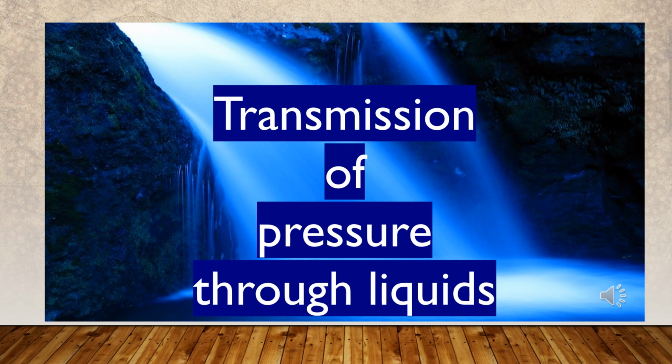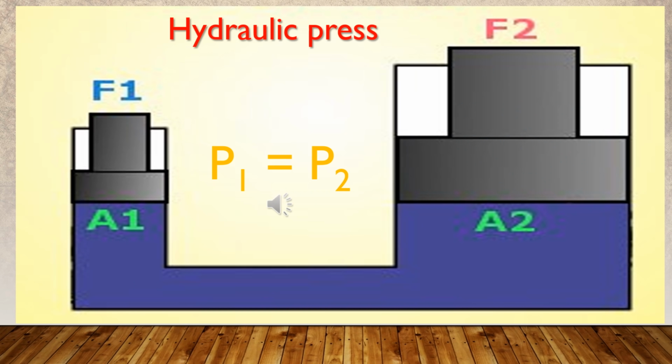Liquids do not get compressed by forces exerted on them. Therefore, the pressure exerted at one point in a liquid can be transmitted to another point in the liquid. A machine constructed to operate based on this principle, the transmission of pressure through liquid without getting compressed, is known as a hydraulic press.